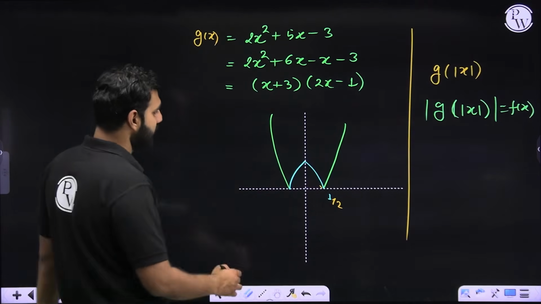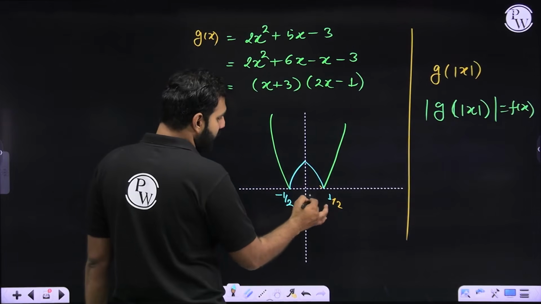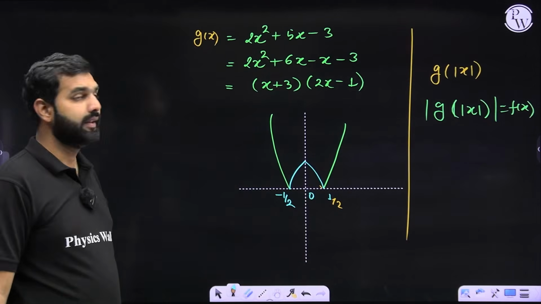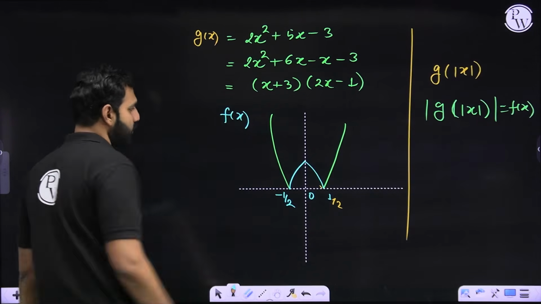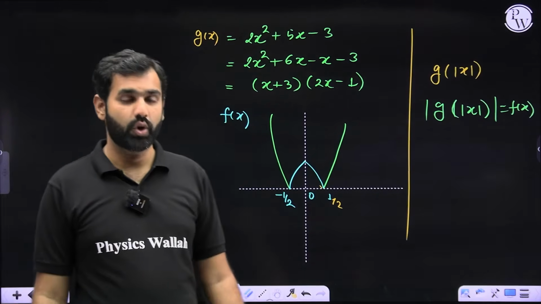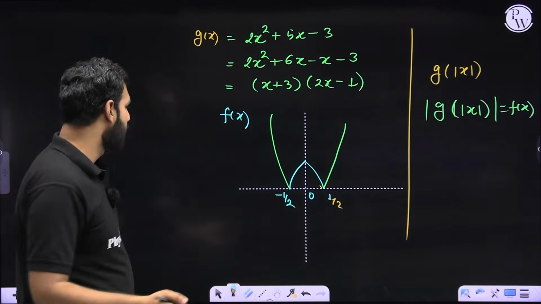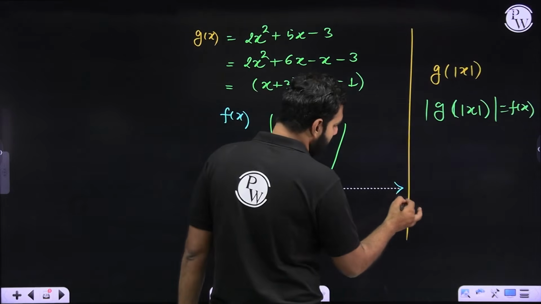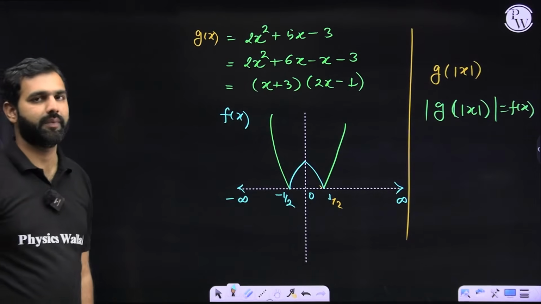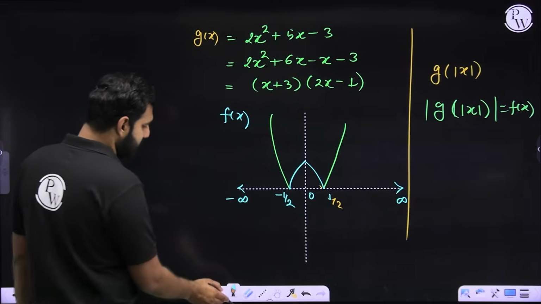So I hope you're realizing this point clearly is going to be minus 1 by 2 and this is 0, and this is how the graph of f of x will look like. Now, why did I draw it? What is the need of drawing it? Most of you must have already realized, sir, that between minus infinity to infinity, if you look at this graph, this is clearly continuous everywhere.